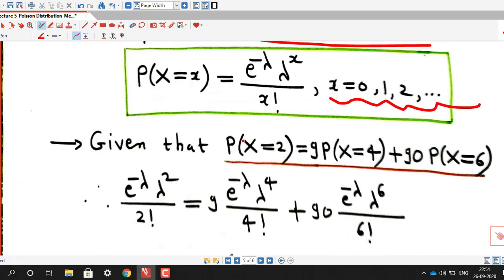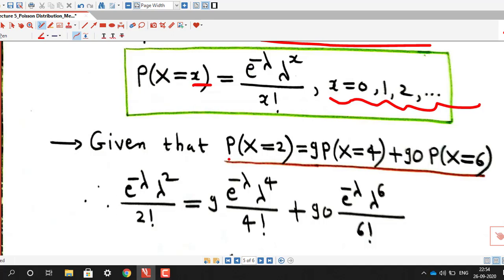So we have been given that the probability that X equal to 2 equals 9 into the probability that X equal to 4 plus 90 into the probability that X equal to 6. First we put x equal to 2 here.